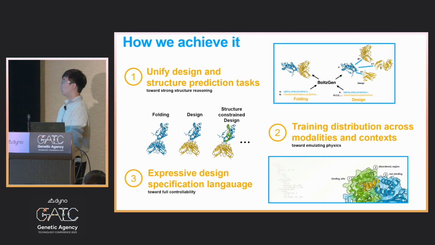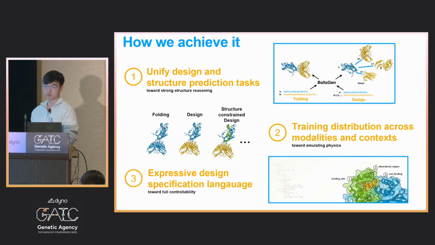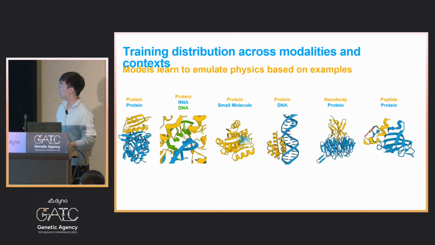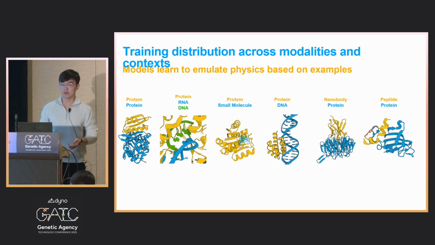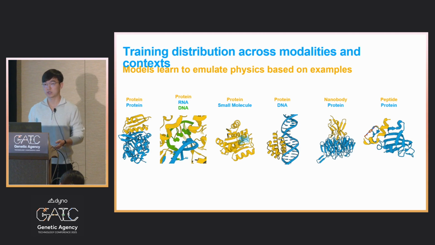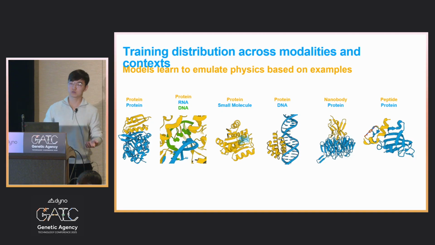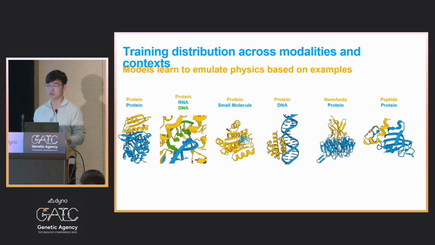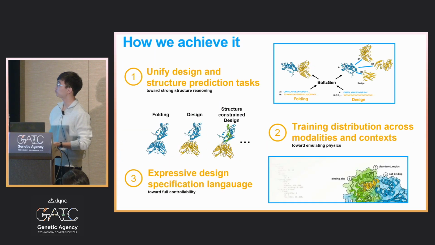Second, for training distribution across various modalities and contexts, we have a diverse set of modalities in the PDB and other public data sets we train on. The reason we do this is because we want to emulate physics in a realistic way. To do this, even if we want to, say, design a nanobody binding a certain protein, we should also train the model on general protein-protein interactions so the model can learn how proteins and amino acids interact with each other. And the same goes for other modalities.